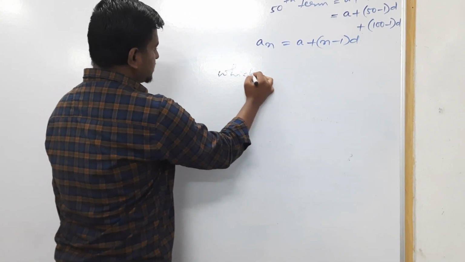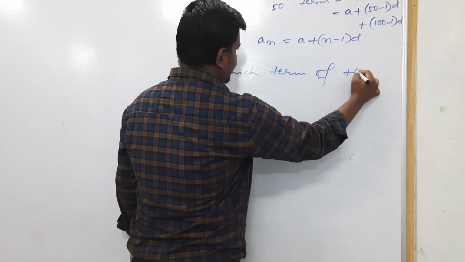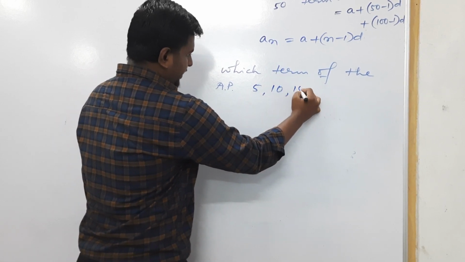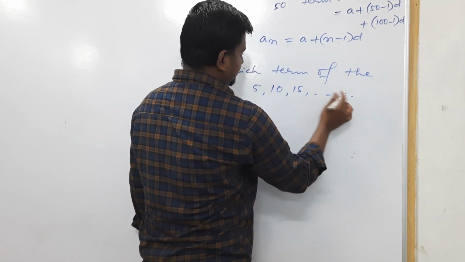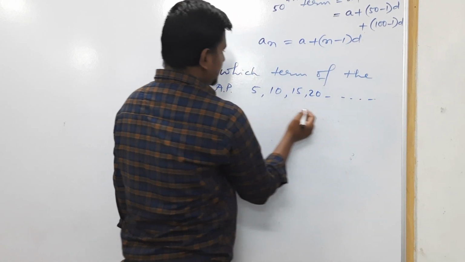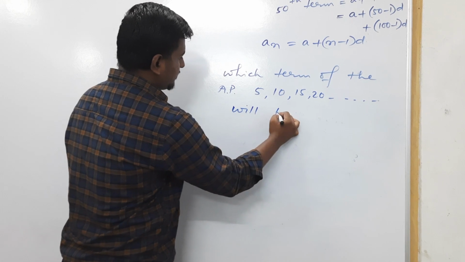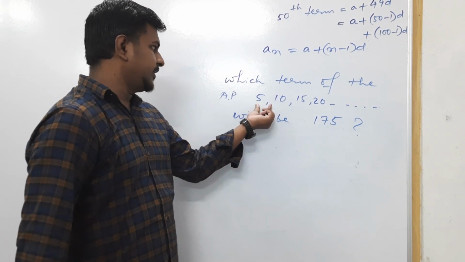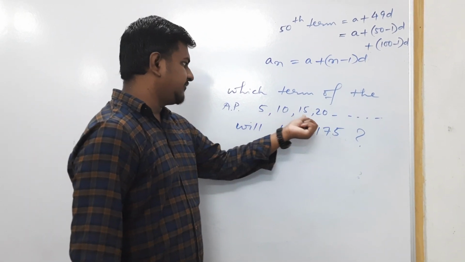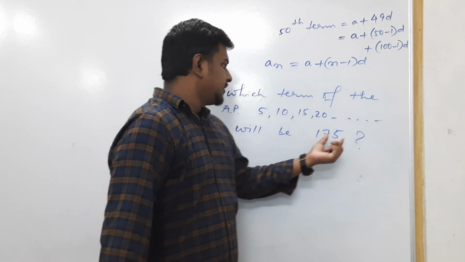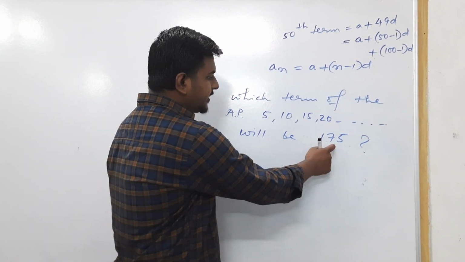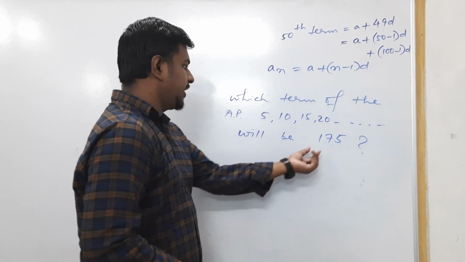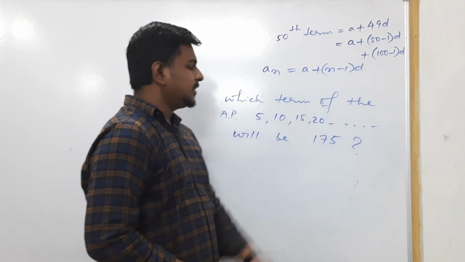Which term of the AP 5, 10, 15, 20, ... will be 175? We all know that it's an increasing sequence: 5, 10, 15, 20, 25, 30. After some time we will definitely get 175, but after how many terms we will get 175, that's the question. And this can be solved easily by using arithmetic progression.